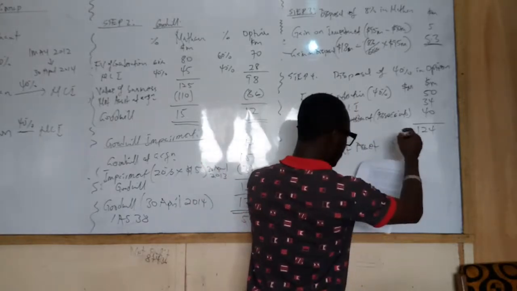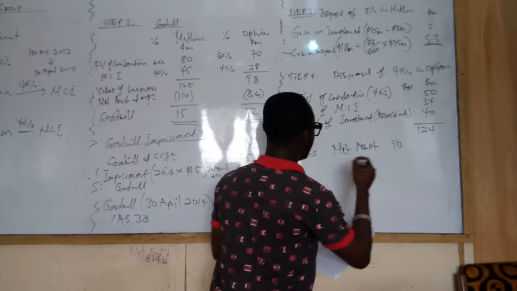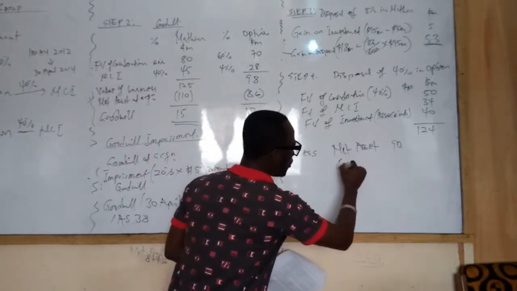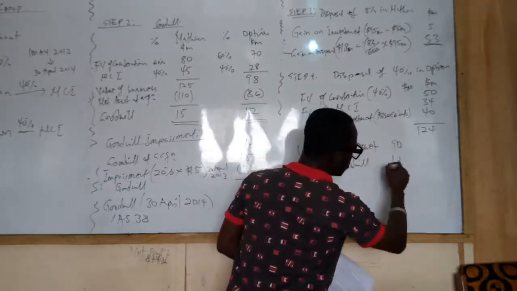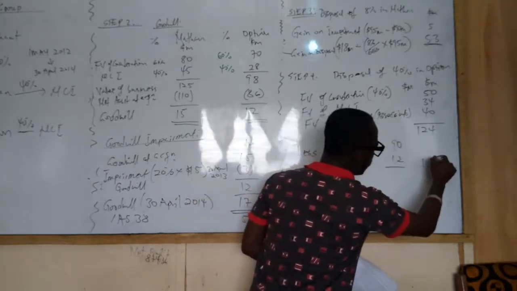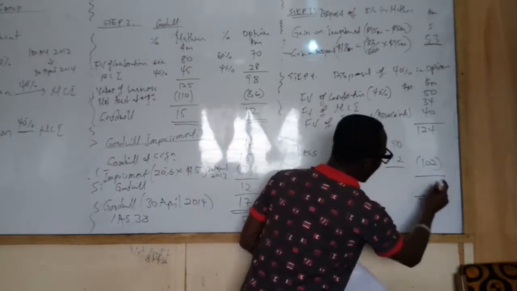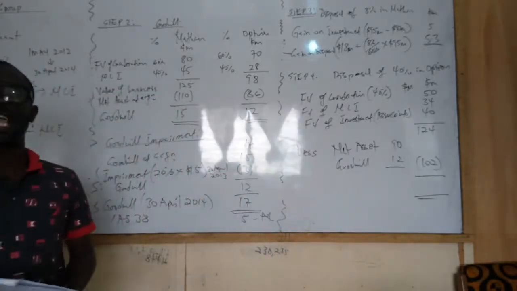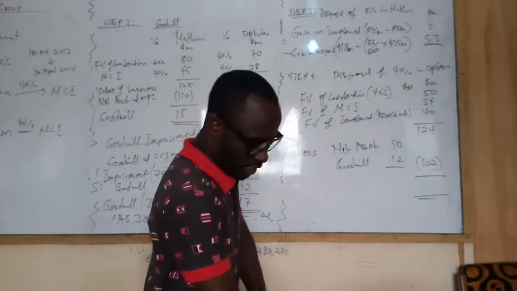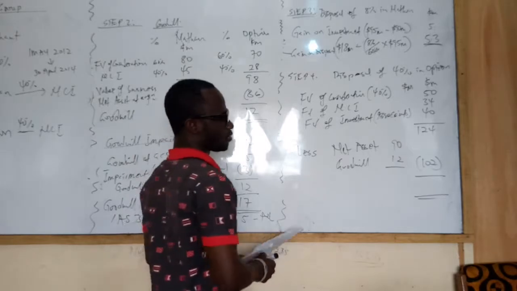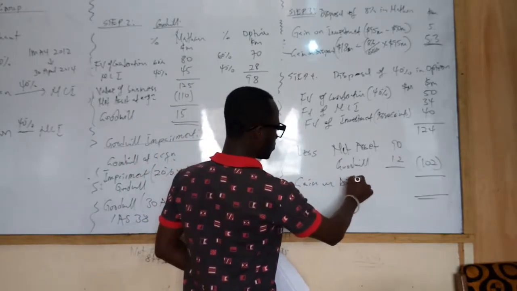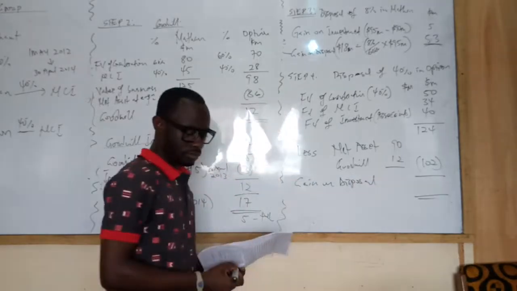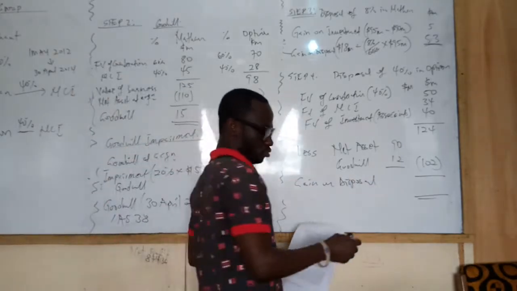Is it 90? 90. Then we bring goodwill, because that goodwill will no more be there. This is 12, so we add the 12. That will be 102. After that, we get the gain on the disposal, and what do we get? 22.